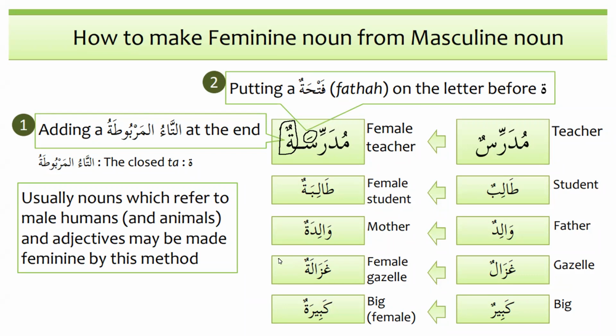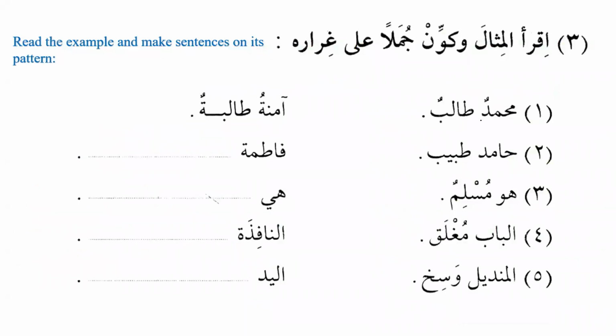Now let's do the exercise on the same pattern over here. Iqra il-mithala, read the example, wakawwin jumalan ala ghirarihi, and then make sentences on its pattern. So where is the example? We can see over here, Muhammadun talibun, Muhammad is a student. Aminatu talibatun, Amina is a student. So Muhammad is masculine and Amina is feminine.